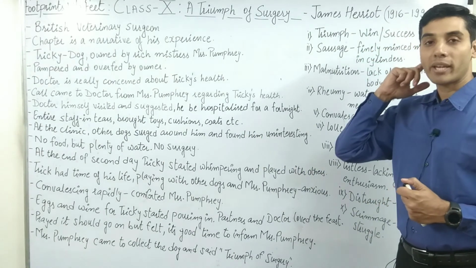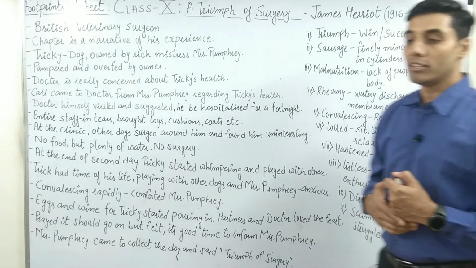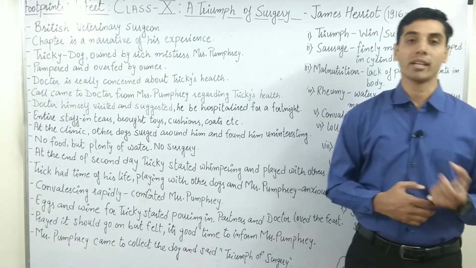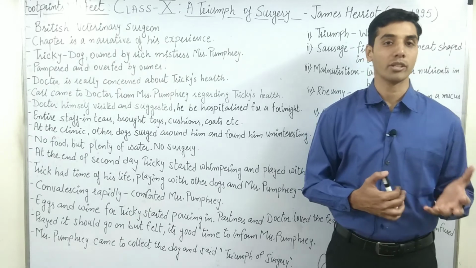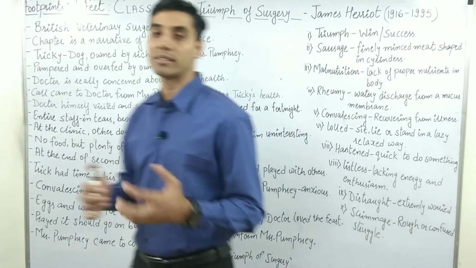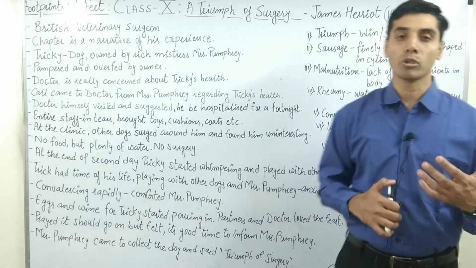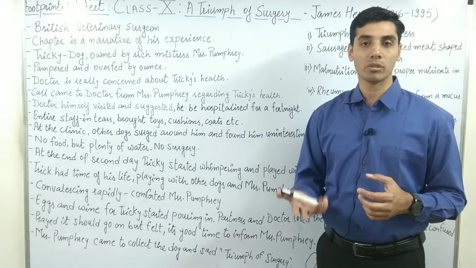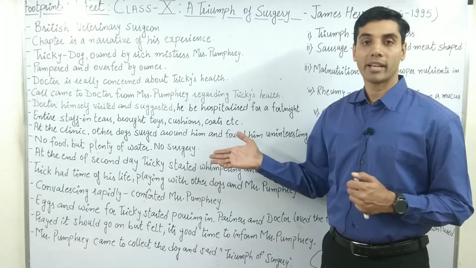In the meantime, as you know, Mrs. Pumphrey was a very rich lady, so Mrs. Pumphrey kept on calling the doctor, asking, okay, how is Tricky and what is he doing? Please take this instruction, he has a habit of sleeping in this at night, and doing that during the day, this and that and this and that. But of course the doctor kept on ignoring all those requests from Mrs. Pumphrey.